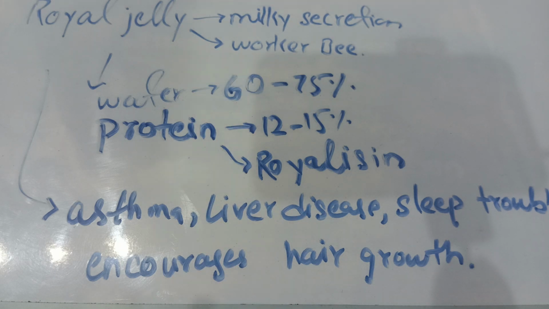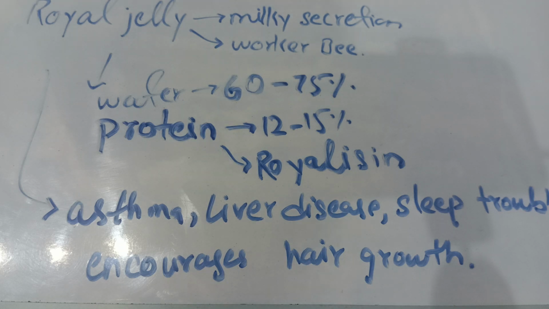So this was all about our honey, which is the first drug that is obtained from an animal, our honeybee. The biological name of the honeybee is Apis mellifera, and the family of the honeybee is Apidae. Then we discussed what the honeybee is and how honey is collected. I discussed all the procedure of it.